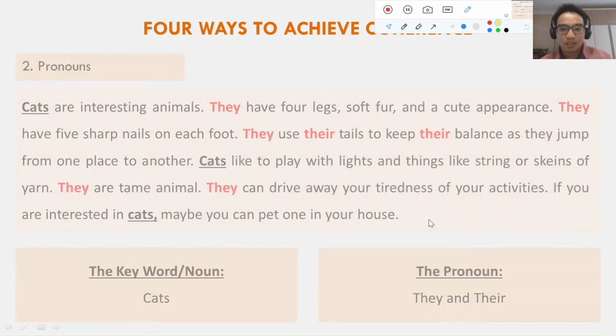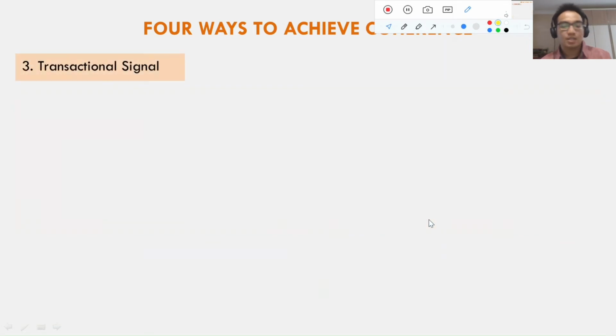Okay, next, the third step is by using transitional signals or transition signals. Transition signals are words and phrases that connect the idea in one sentence with the idea in another sentence.